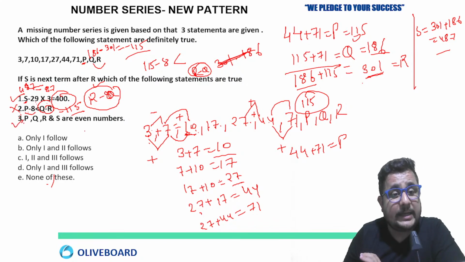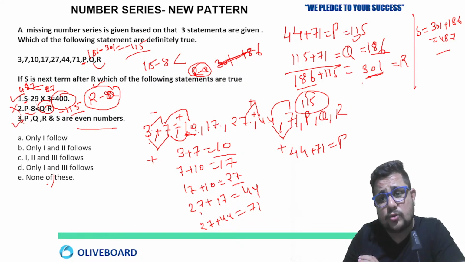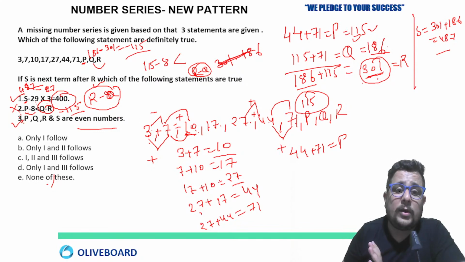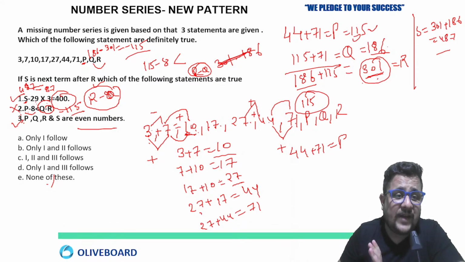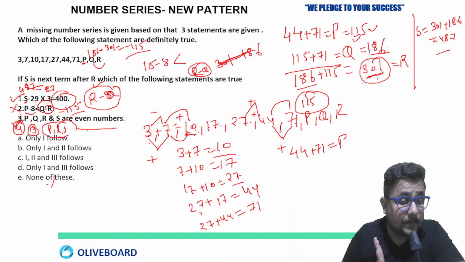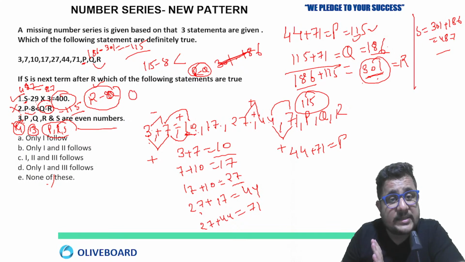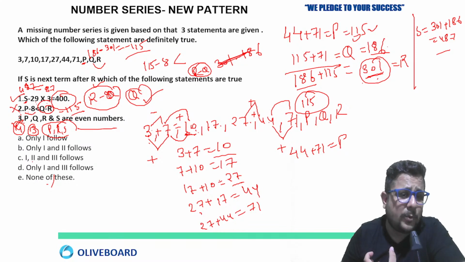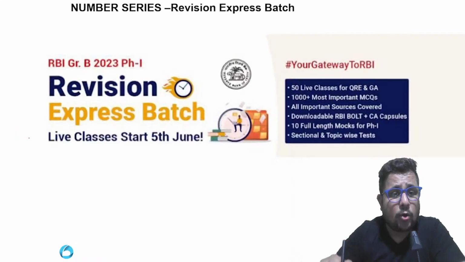Okay, see now the third one. P, Q, R, S are even numbers. P is 115, which is odd. Q is an even number, 301 is an odd number, 487 is odd. So only one is an even number. If I put another statement that P, R and S are odd numbers, it will be correct. There is only one, Q, that is an even number. So they can put something extra. Are you getting my point now? Because the question says only one will follow, statement A is going to be the answer of this.